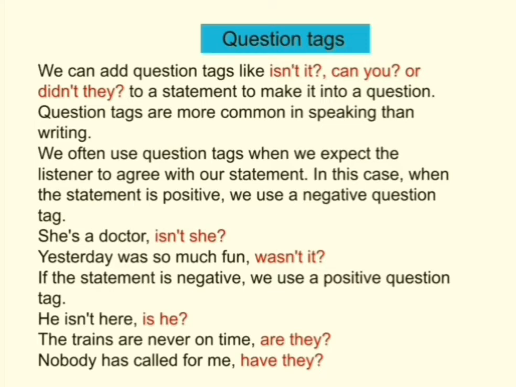If the statement is negative, we use a positive question tag. He isn't here, is he? He isn't here is a negative statement. For that, a positive question tag has been added. The trains are never on time, are they? The trains are never on time is a negative sentence. For that, a positive question tag is added, that is, are they? Nobody has called for me, have they?